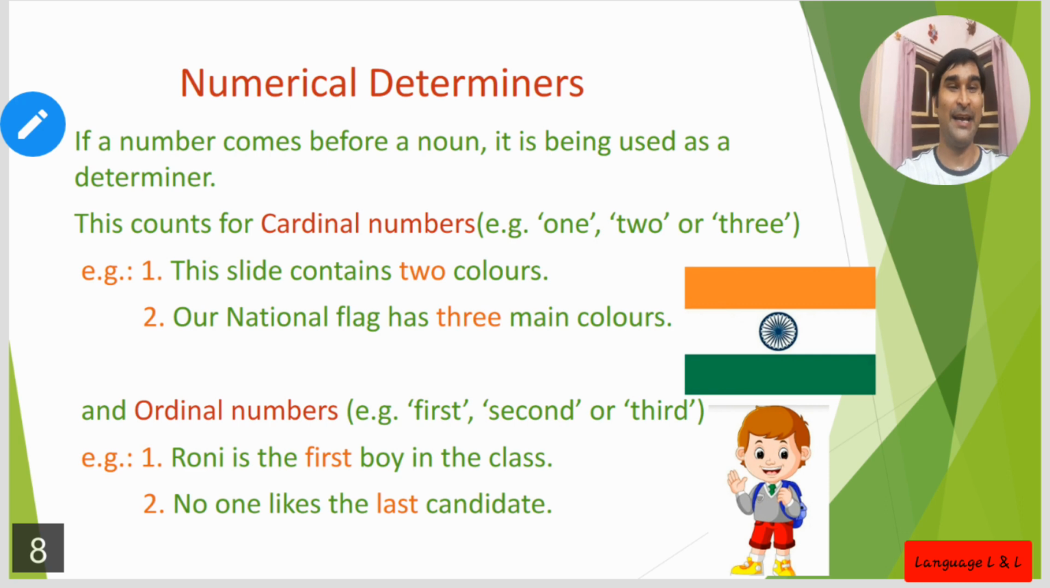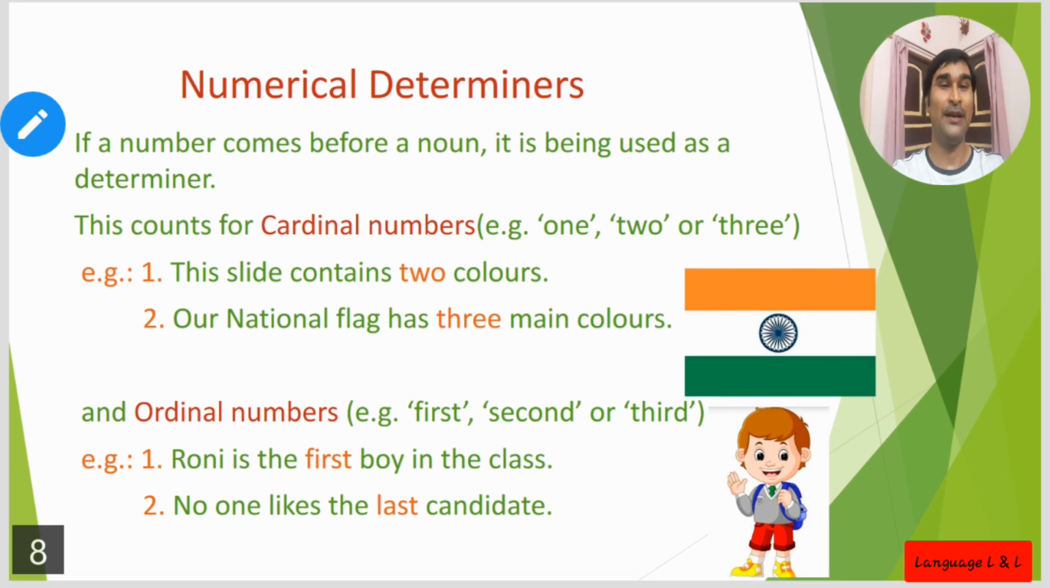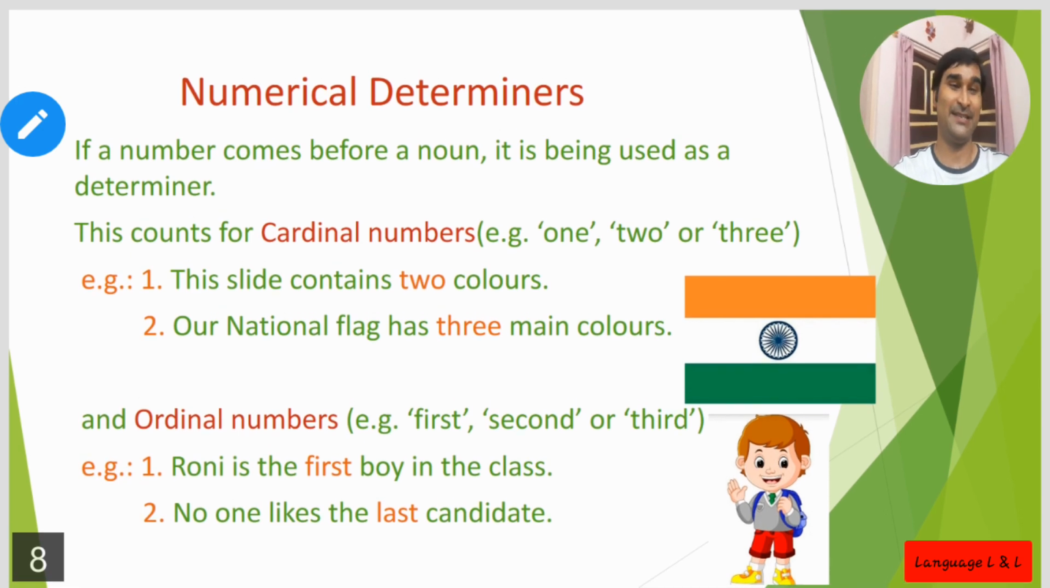What is it? It is numerical determiners. Now numerical determiners are very clear to you. If a number comes before a noun, it is being used as a determiner. Now this counts for cardinal numbers. What are they? 1, 2, 3, 4, 5, all of them are cardinal numbers.